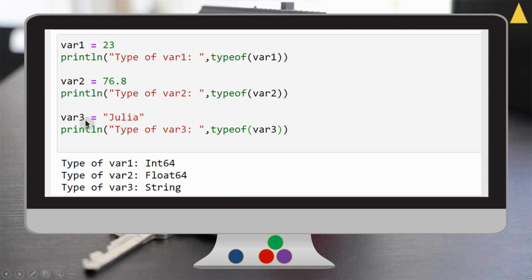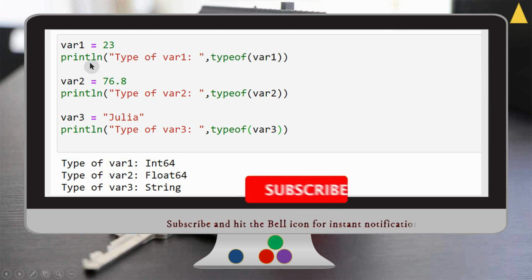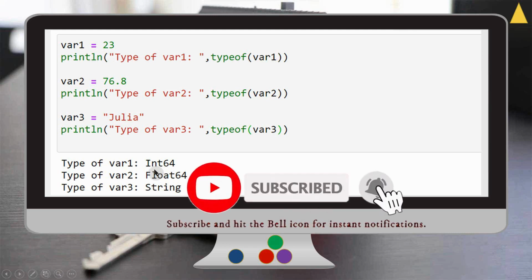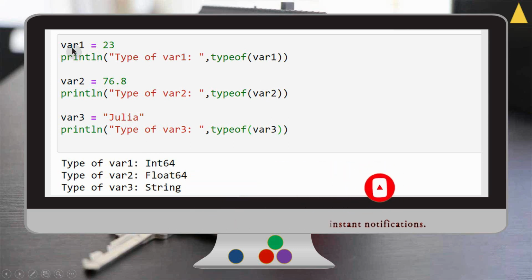In all these three cases I did not declare the type of the variables. Then if I display the type of each variable by using the typeof function with the help of a println statement, we got Int64. That means the type of this variable is deduced during runtime with the help of the type inference engine.